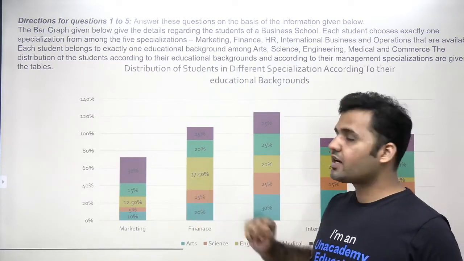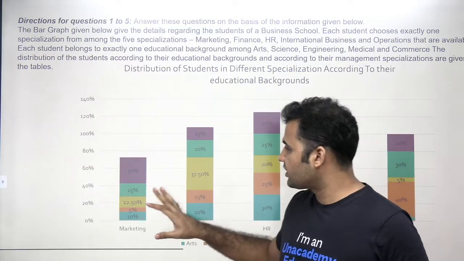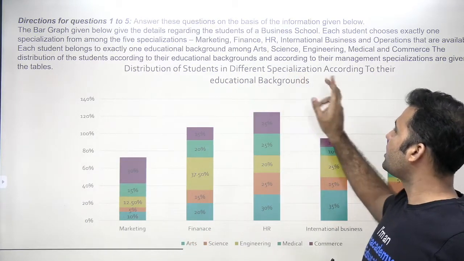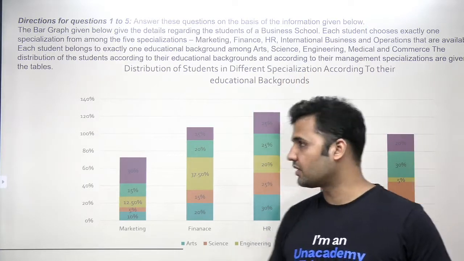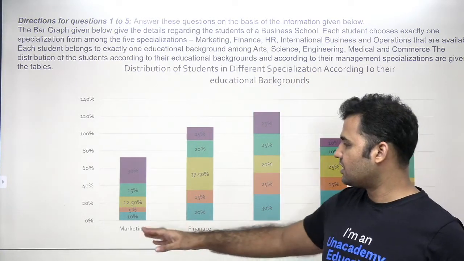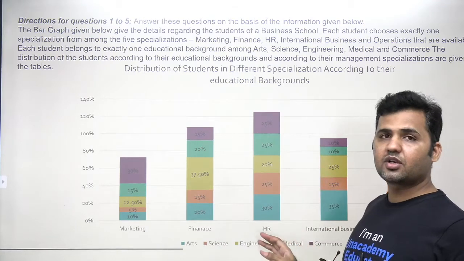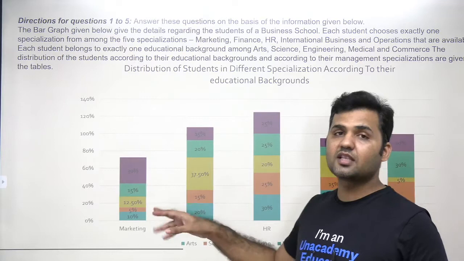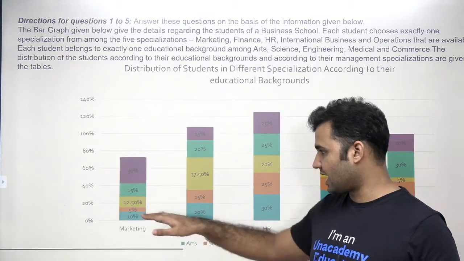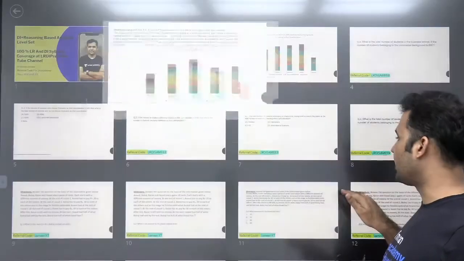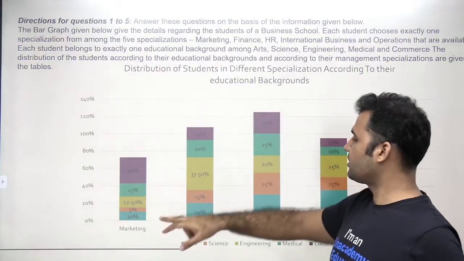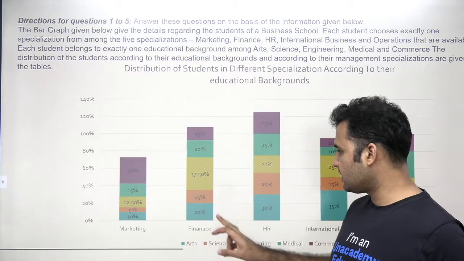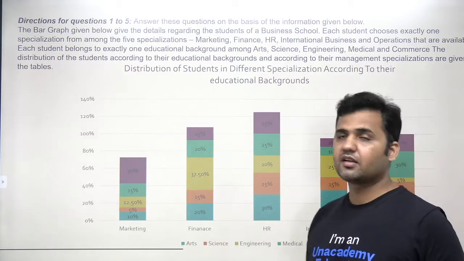So this is a set we are discussing where in the first bar graph the distribution of the students in different specializations according to their educational background is given. That means students belonging to different educational backgrounds and which specialization they are selecting. So the graph is supposed to be read in the horizontal way, right? You're supposed to see that 10% from arts background are in marketing, 20% from science are in finance, and so on.